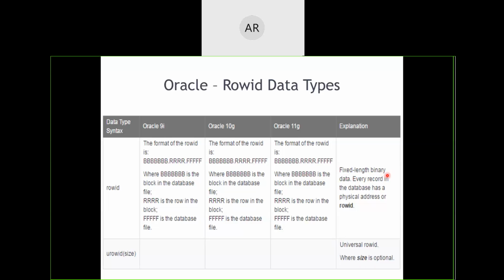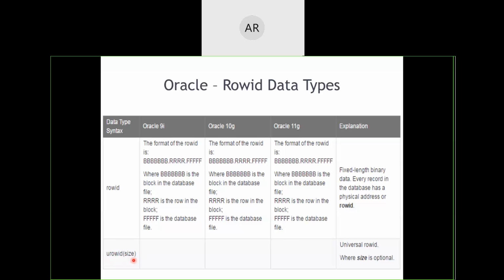It contains fixed-length binary data. What is this binary data going to contain? It will be there in the form of BRF. This BRF signifies B, R, F. B signifies the block in the database, R signifies the row number in that particular block, and F signifies the file which is being used to hold the database. Is it clear? So if we have a universal row identifier, just like Unicode, then we have UROID, with some size that we want to specify.